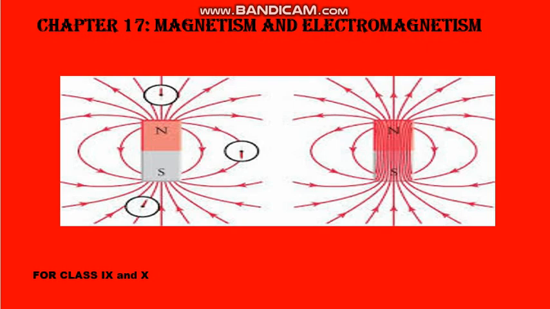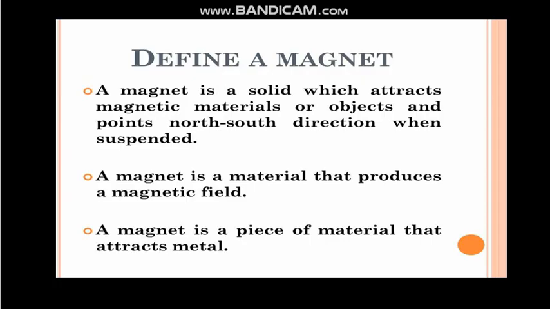Today we will start chapter number 17, named magnetism and electromagnetism. Define magnet. A magnet is a solid which attracts magnetic materials or objects and points in the north-south direction when suspended. A magnet is a material that produces a magnetic field. A magnet is a piece of material that attracts matter.